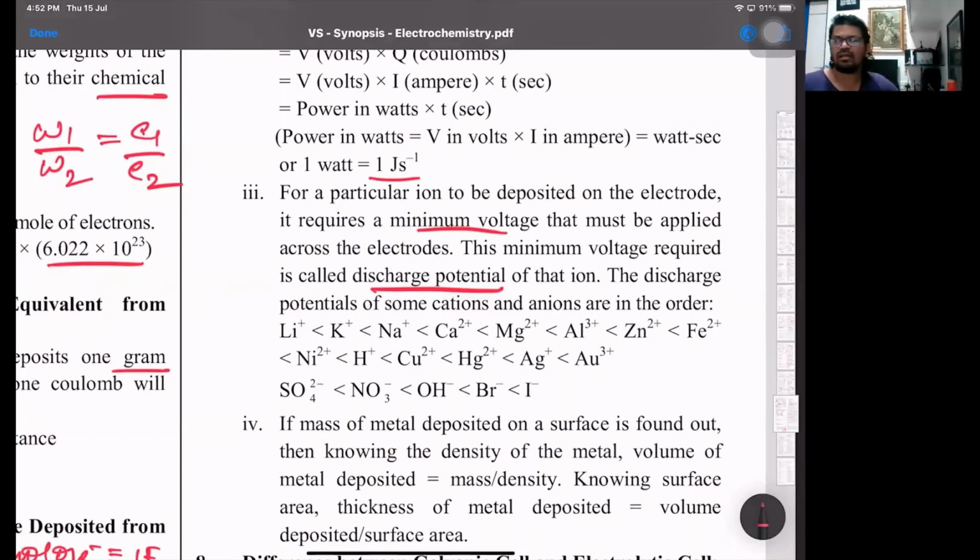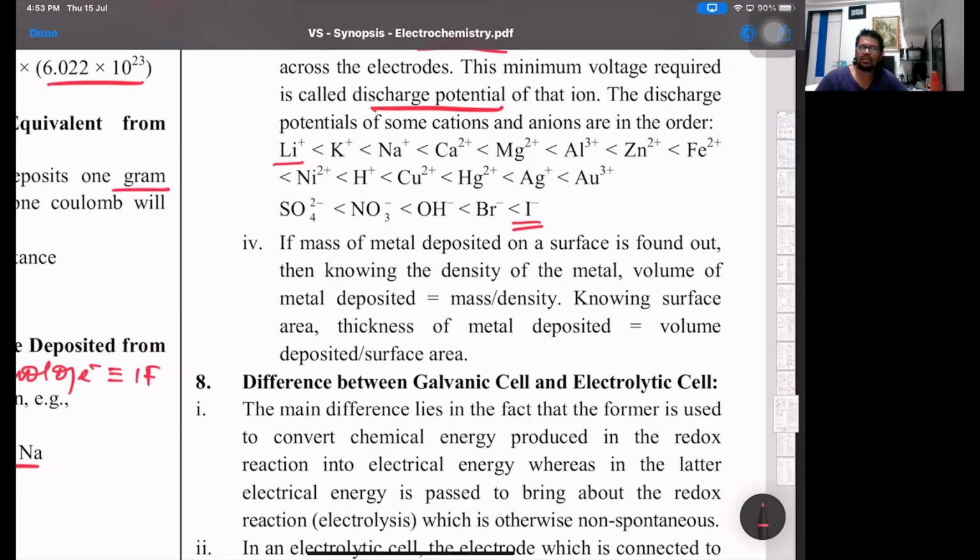In this case, if the mass of the metal on the surface is found out, and we know the volume of the metal deposited, we can use the density formula, density is mass by volume. We can also relate surface area and thickness: thickness is equal to volume deposited divided by its surface area, because volume is area into thickness.